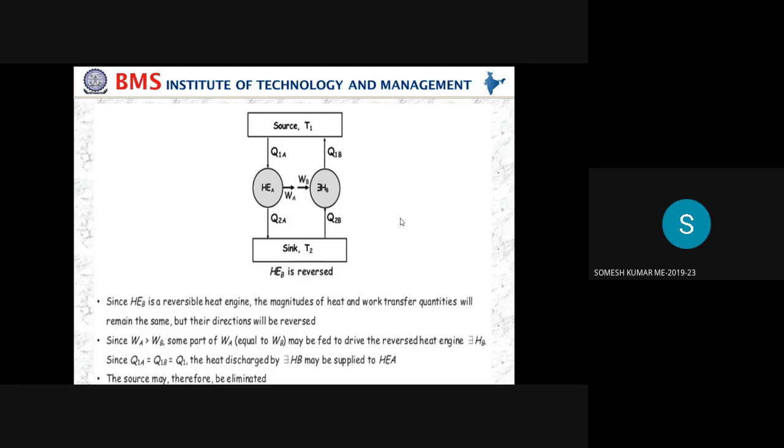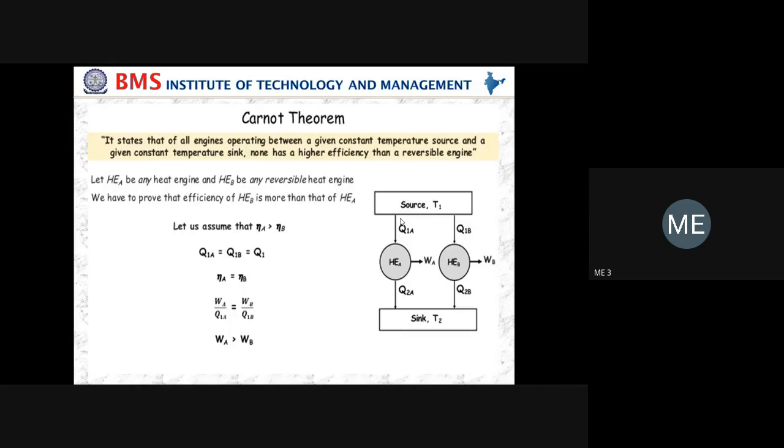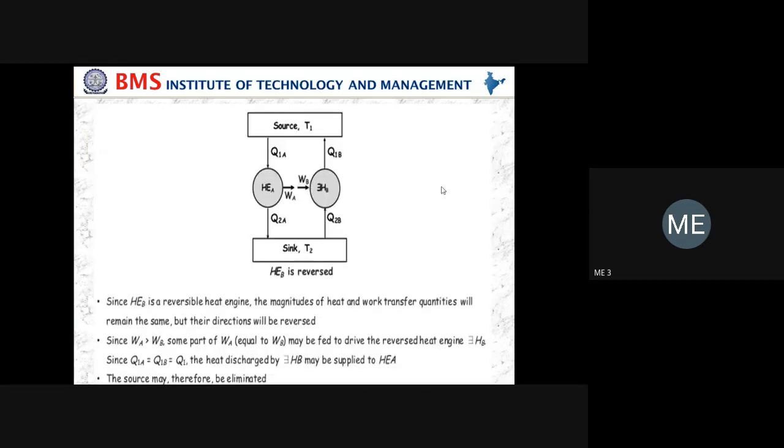Sir, here the work done from the heat pump, the heat engine is ejecting to the heat pump. Okay, tell me.